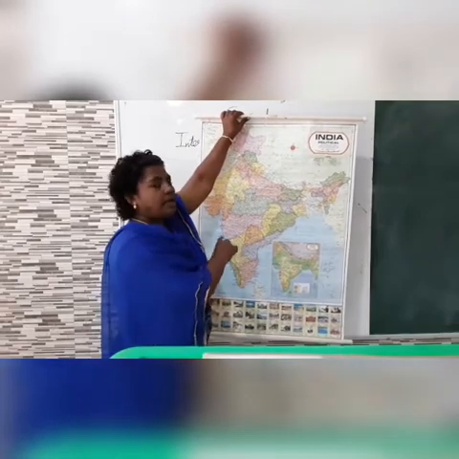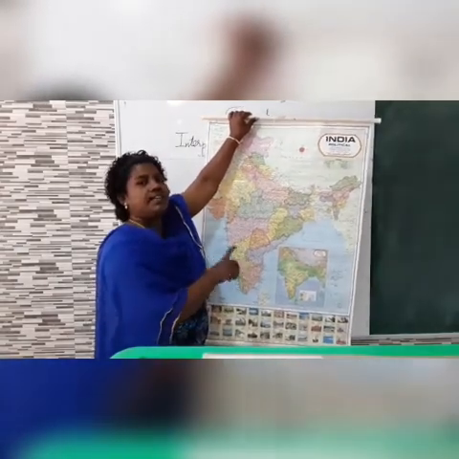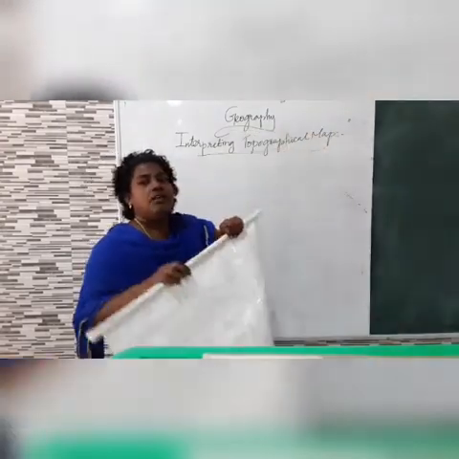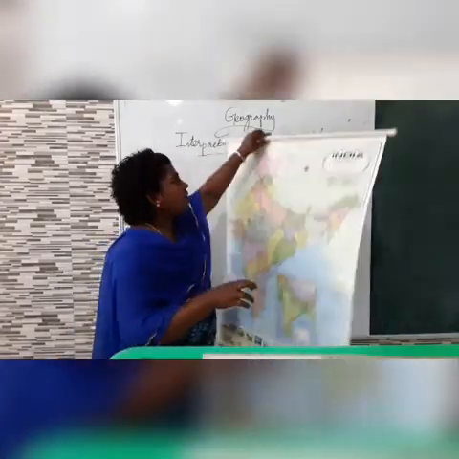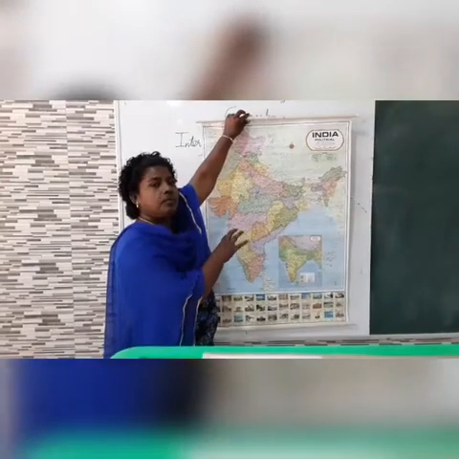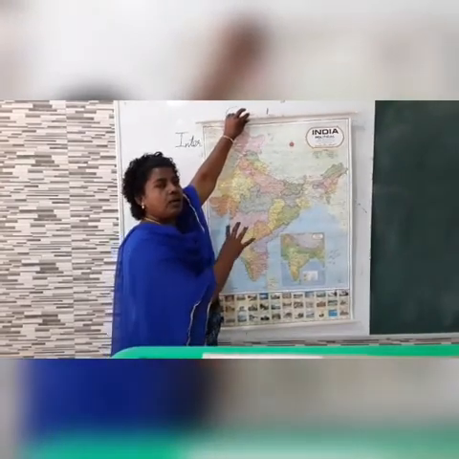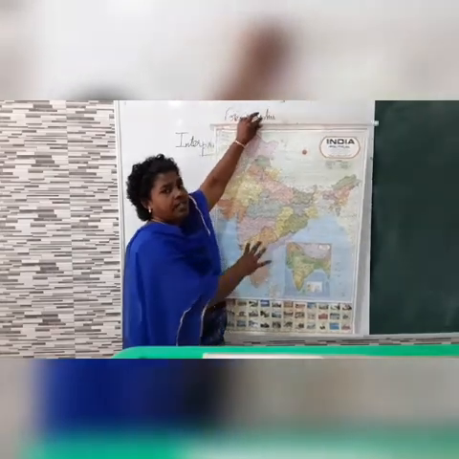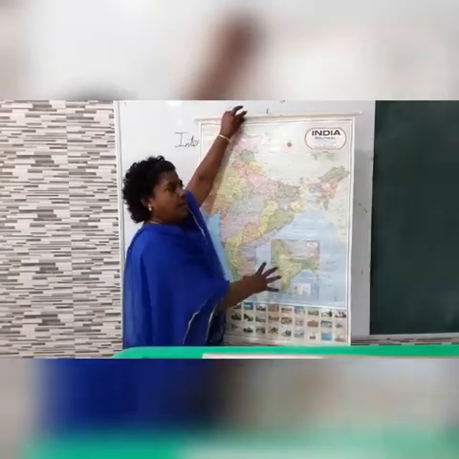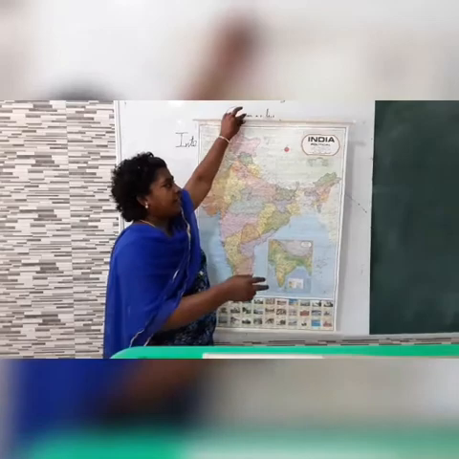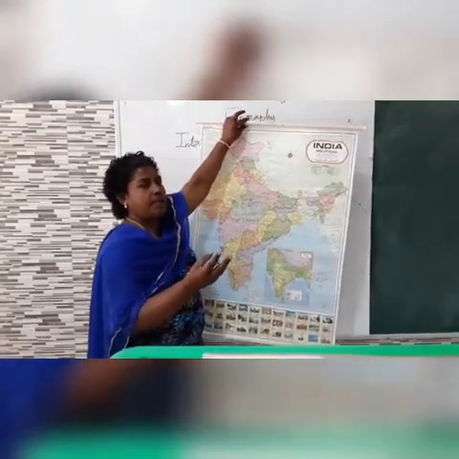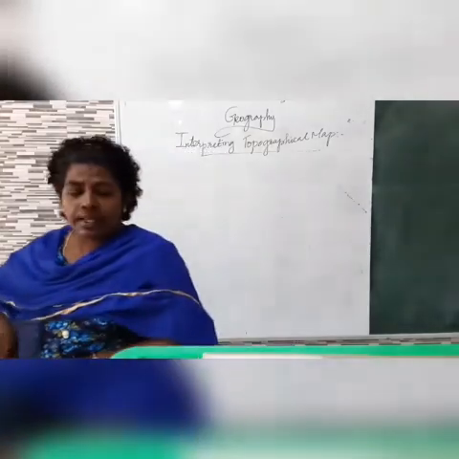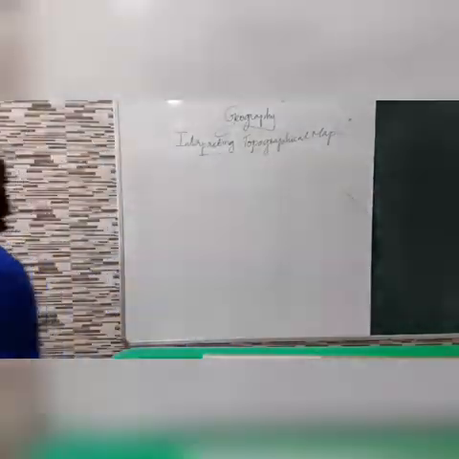Maps are drawn on a flat surface, and we cannot see all the parts of the earth at the same time in a map. That's why we have divided the maps into different kinds, like world map, political map. We'll see the topographical maps today.